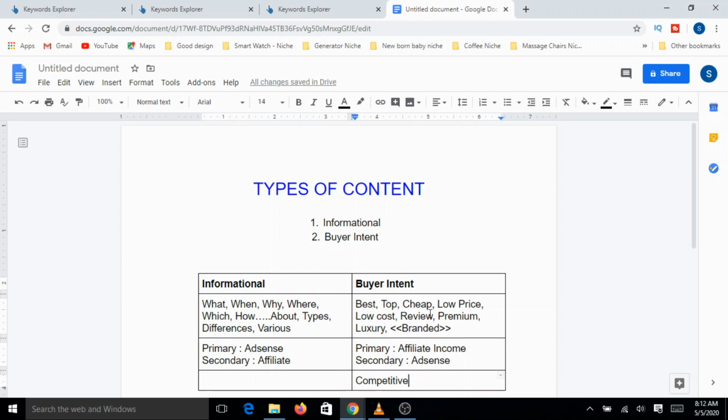Even if there are only maybe 20 sites or 30 sites or 50 sites competing for this, all of them would be targeting more or less the same keywords: best, top, cheap, and low price, something like that. So you will have to really produce very high quality content with more details about the specific product. So keep that in mind. It's always competitive. Whereas informational, there will be a lot of associated topics.